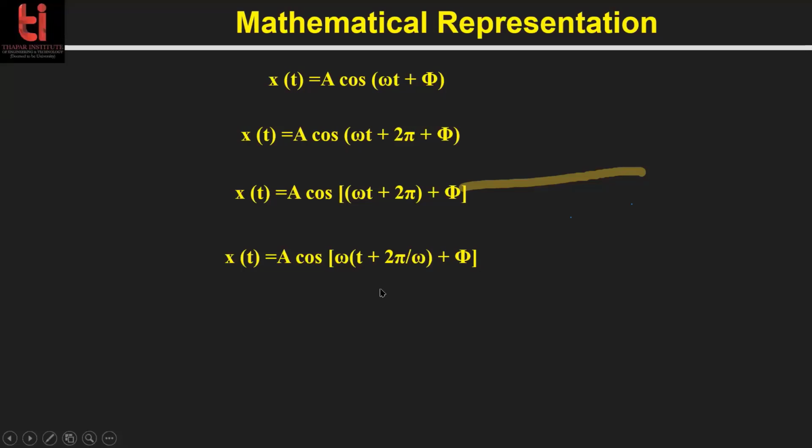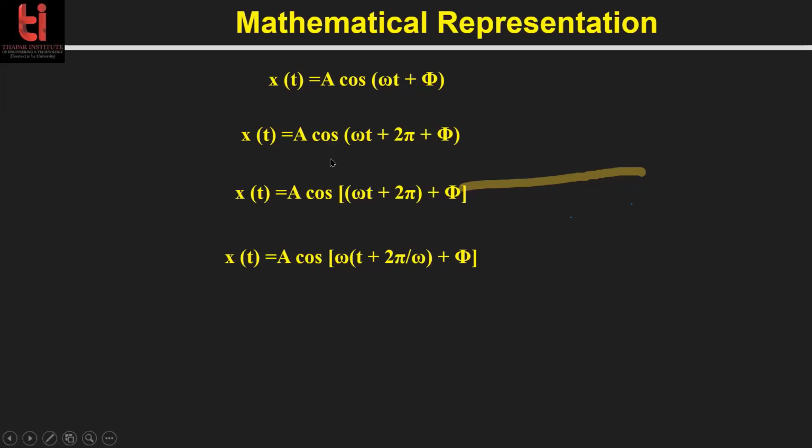Okay, so it cannot be two times. Why? Because this was the minimum. Yes, you can put here 2n pi. N is any integer number, 2n pi, then it will be 2n pi by omega. Then 2n pi by omega will be a multiple of the time period. Okay, so it cannot be more than one. This is the minimum time period which can be added, because otherwise this value will change.